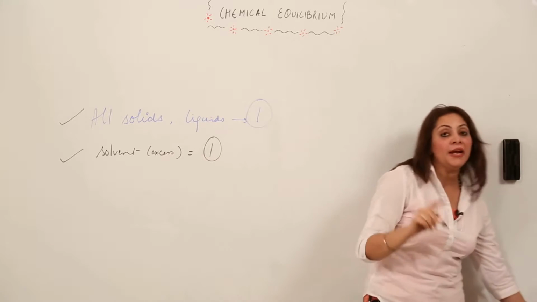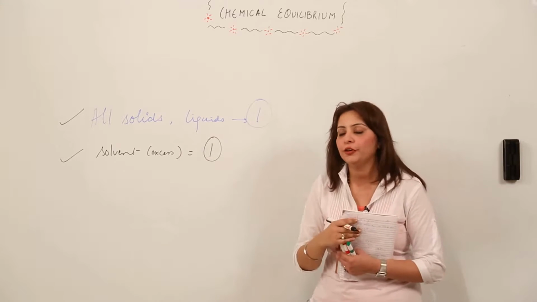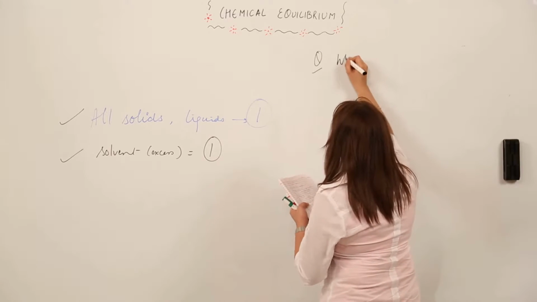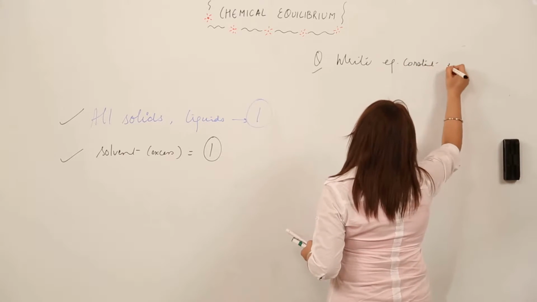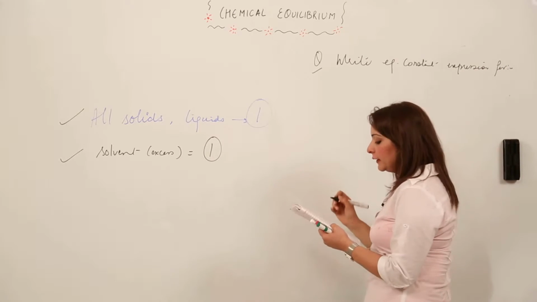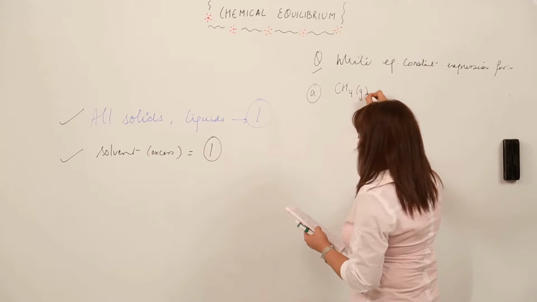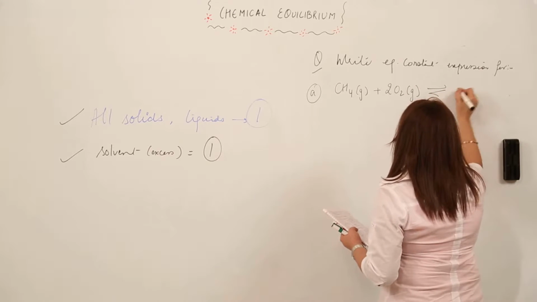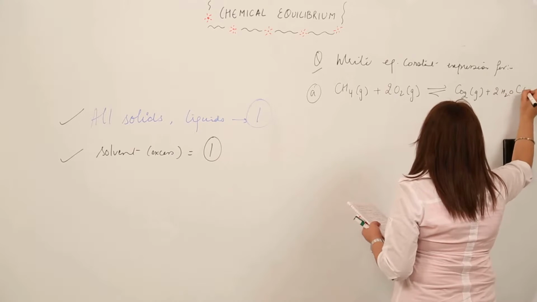Now I will make you practice how to write the expression for Kc and how you have to substitute the values for it, right? So the question we are taking up next is: write the equilibrium constant expression for the following. The first question we have is CH4 in gaseous state plus 2O2 in gaseous state reversible CO2 gaseous plus 2H2O liquid, right?